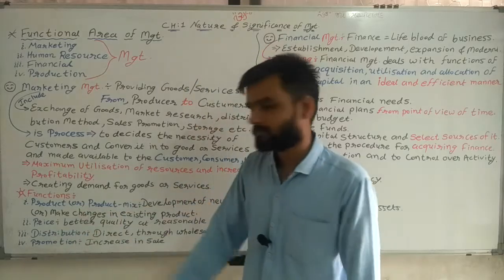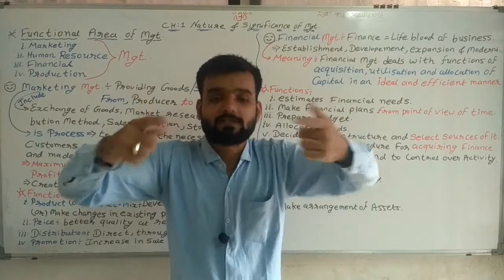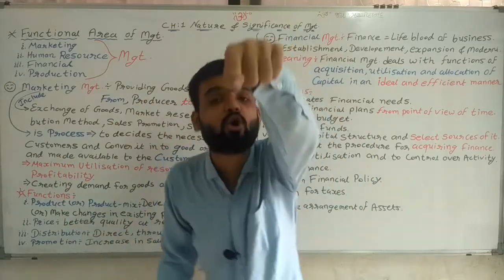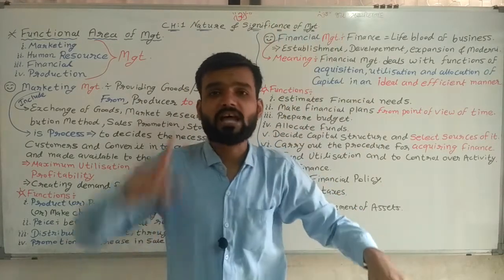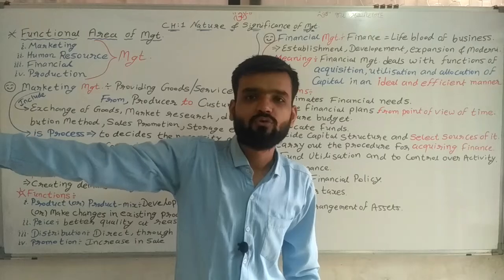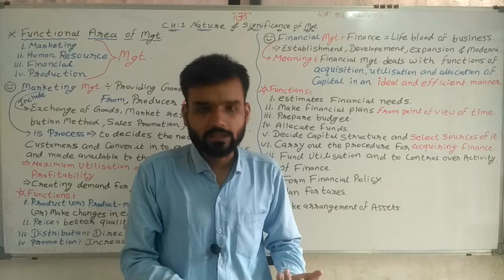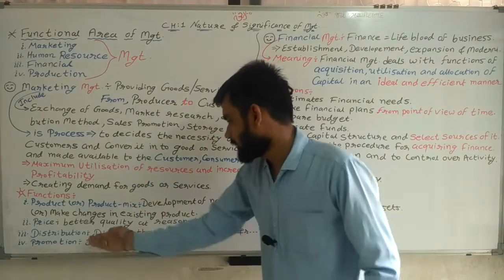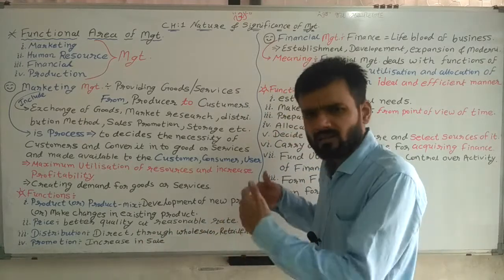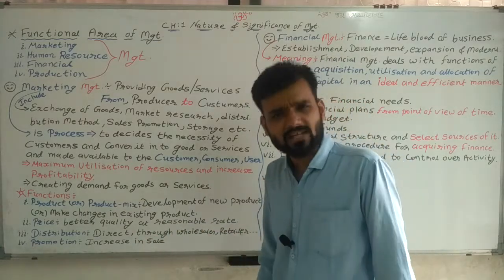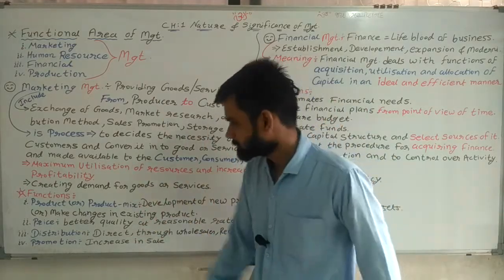Third one, distribution of goods, providing of services. I am providing service directly at your home, online lectures. Free home delivery, directly providing goods to the customer. Now distribution methods may be different. Through a wholesaler you can provide, through a retailer also you can provide. So these are direct distribution, through wholesaler, retailer, and many levels of distribution methods. Which one you select is also a function of marketing management.